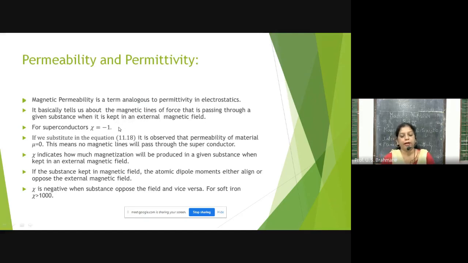For superconductors, xi is equal to -1. Remember, superconductors. If we substitute in the above equation 11.18, xi is equal to -1, B becomes equal to 0. It is observed that permeability, we just go back, we'll see that.